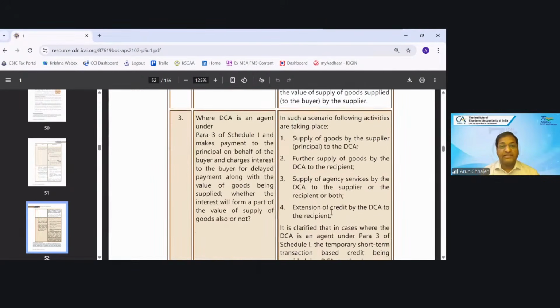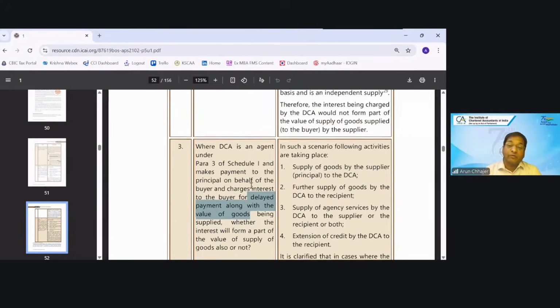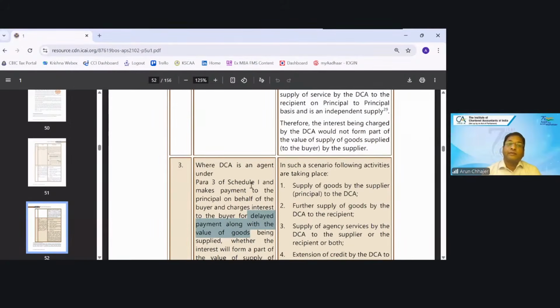When the DCA is an agent under Schedule 1 Para 3 and makes the payment to the principal on behalf of the buyer and charges interest to the buyer for the delayed payment along with the value, anybody would like to comment? If there is a delayed payment for which interest or penalty is being charged, will it be included in the value?